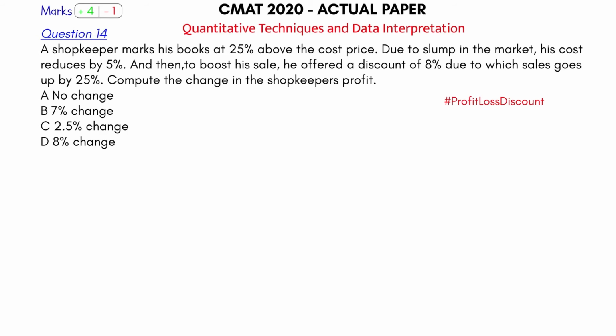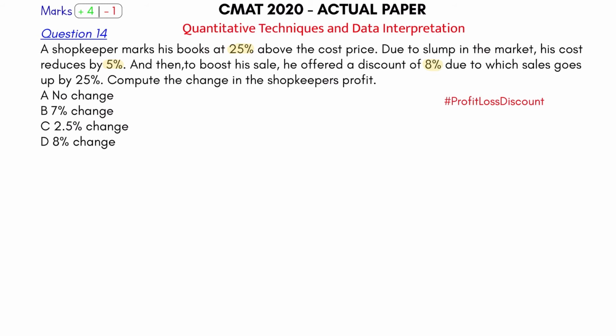So a shopkeeper marks his books 25% above the cost price. Okay, so if I say the cost price is 100, then the mark price is 125. Due to the slump in the market, his cost price reduces by 5%. So now the cost price is 95, if I say earlier the cost price was 100. Then to boost his sale, he offered a discount of 8%. So on the mark price, a discount of 8% is offered. So 125 is the mark price, 92% of that will be the selling price now, because 8% is the discount that is being offered.